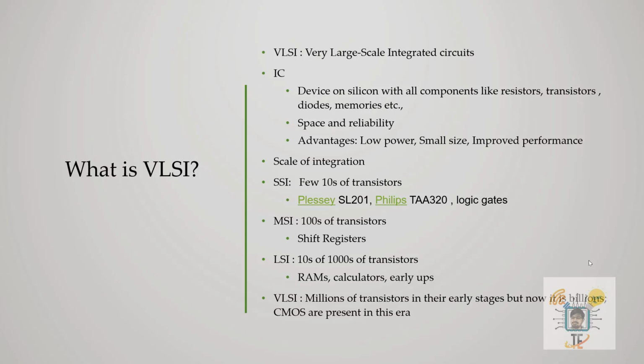In earlier days, we had discrete elements like a resistor, capacitor and inductor. If we wanted to make an RLC circuit, we needed to get all these components, which are available in discrete fashion, and make connections using wires. But if we need to make a big circuit, how can we make it? If it is so big, then component reliability issues may come, and spacing issues may come. That is why we won't go for discrete circuits. Instead, we go for integrated circuits, which occupy very little space and are very reliable.